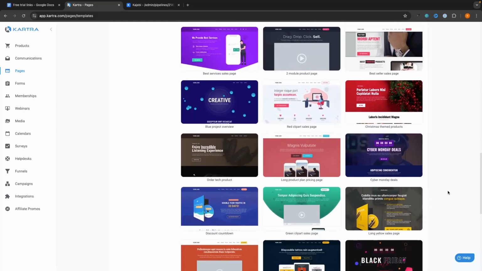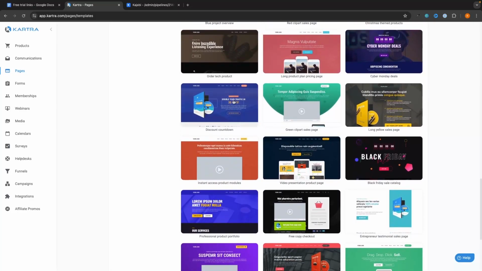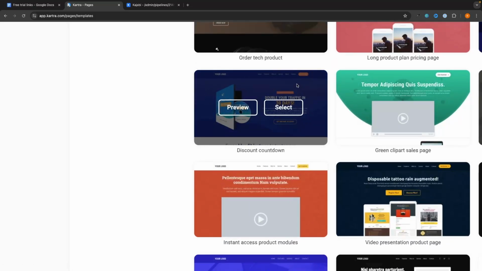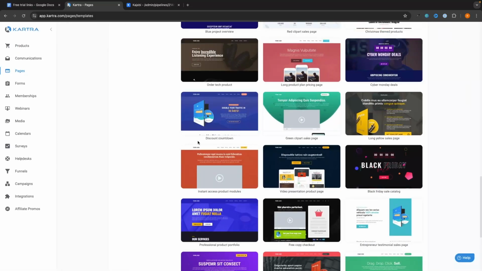These funnels already look super professional. So what we could do is with this one, this already looks fantastic. So we could just go in and change this image and change this text. And that is a sales page that we can run with.